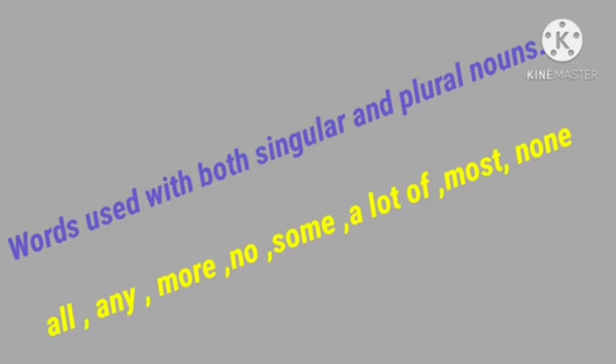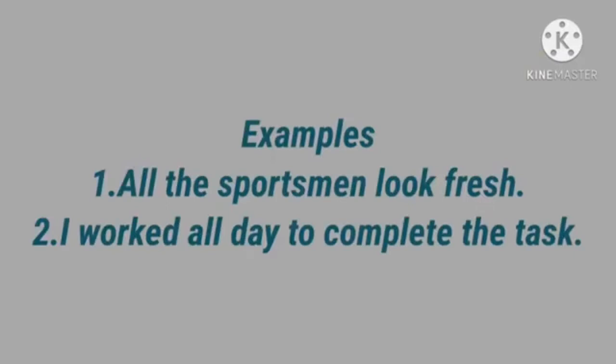These are the words that we can use with both singular and plural nouns. Example: all the sportsmen look fresh.